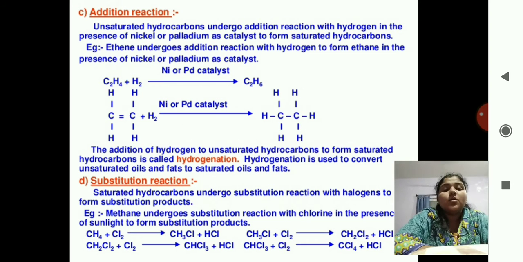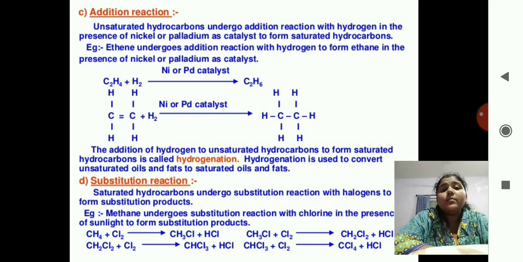Okay, so moving on, next we will go towards the addition reaction. Now we are taking the unsaturated carbon. You know the unsaturated carbon atoms and saturated carbon atoms. So now I want to remove all this double bond and triple bond, and I want to make it saturated hydrocarbons. So what will I do? Unsaturated means what? They are missing hydrogens. Correct. So if hydrogens are gone, where will the bonds go? They'll go to the carbon atoms. Correct.